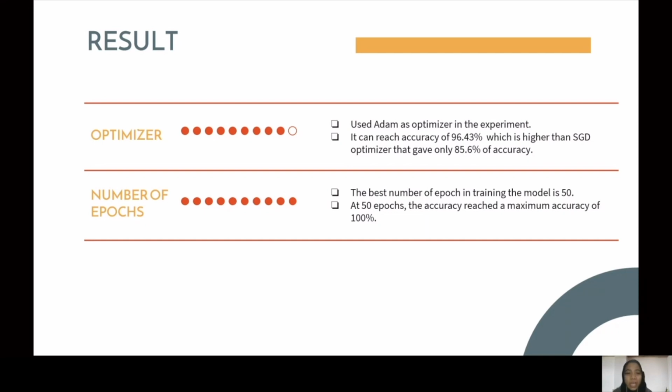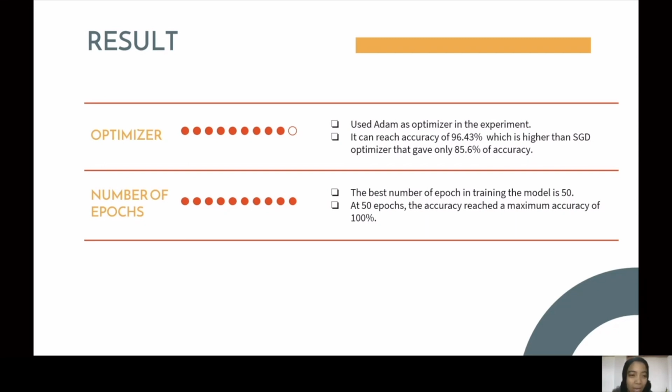It can reach an accuracy of 96.43%, which is higher than the SGD optimizer that gave only 85.6% accuracy. So we found that the Adam optimizer suits our experiment well compared to the SGD optimizer.